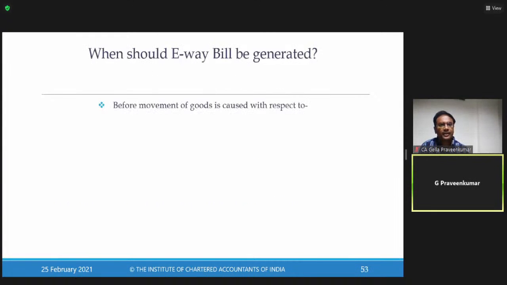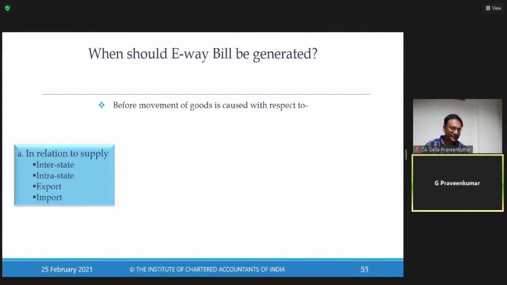Now, having understood the basics of e-waybill, when should an e-waybill be generated? Now we should know when an e-waybill is generated. For those students who are not exposed to indirect taxation, who didn't have much attention to indirect tax laws, don't worry. This is an occasion for you to learn in a better way. So this concept of e-waybill says it is generated before movement of goods is caused. Now after movement, definitely I cannot raise an e-waybill. So I have to raise an e-waybill before the movement of goods is caused.